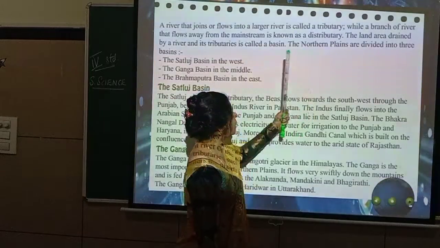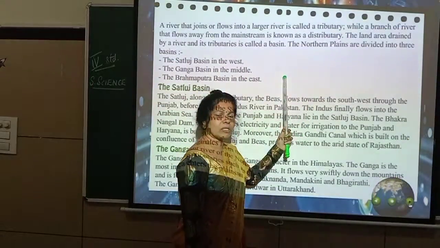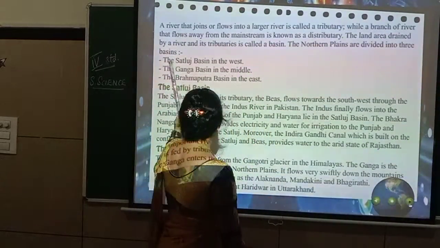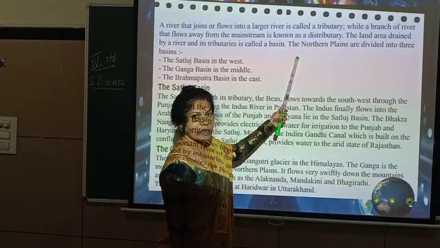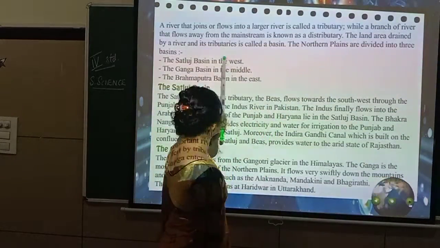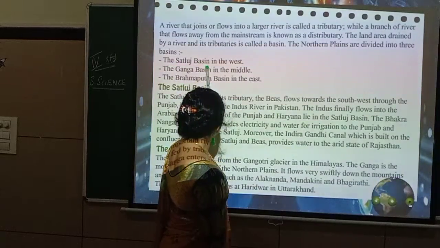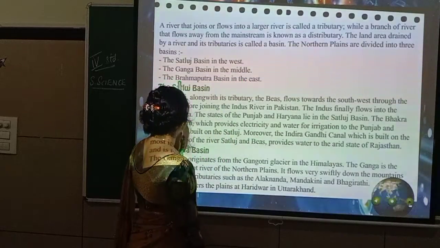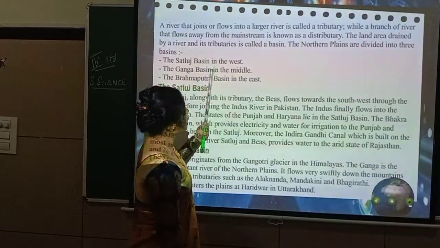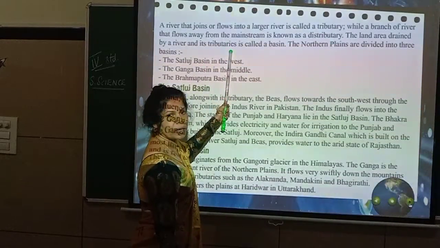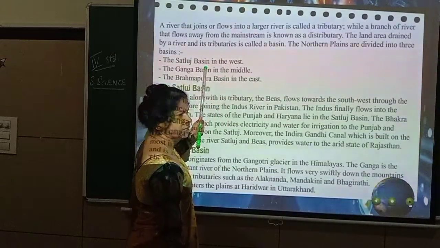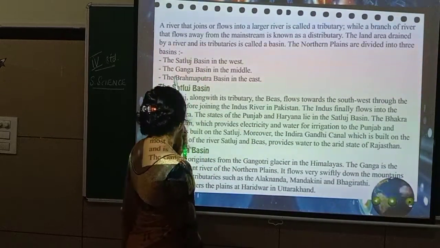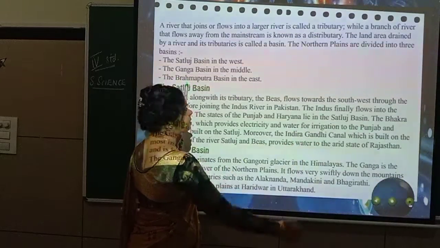The northern plains are divided into three basins. So the northern plains, I already taught in the previous class, isn't it? Plains means flat area, even land, isn't it? Now, like this, the northern plains have got three basins. What are they? The Sutlej basin in the west, the Ganga basin in the middle, and the Brahmaputra basin in the east. So there are three basins here in the northern plains. First one is the Sutlej basin in the west. West means to the left side. Ganga basin in the center, middle, and the Brahmaputra basin in the east, to the right side.